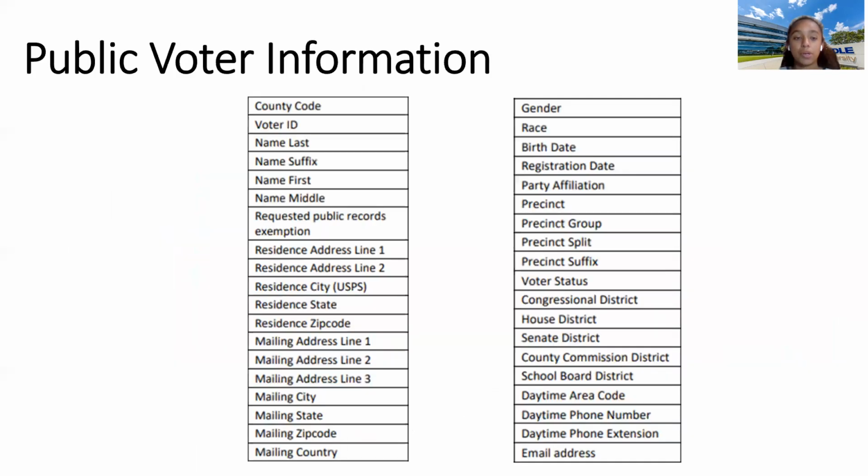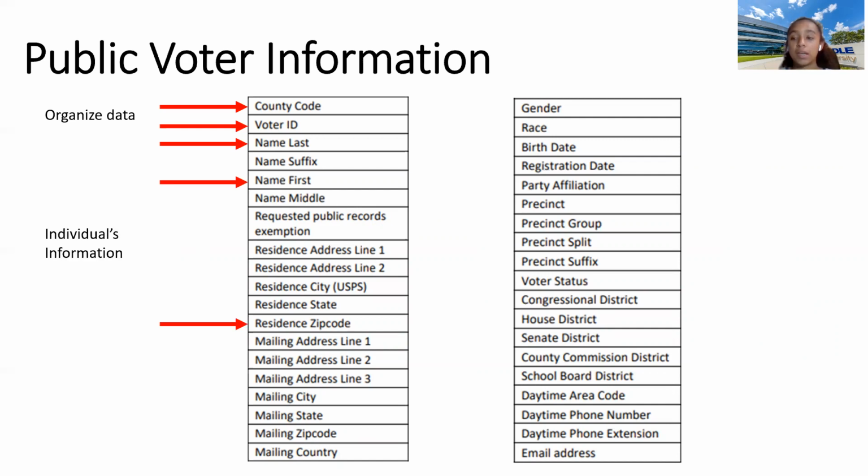So as a starting point, we have our public voter information. This is publicly available to anyone online. First we take our county code and voter ID. We're going to classify this as organizing the data when we start our analysis. Next, we take last name, first name, and zip code. We're going to classify this as individual's information. This is going to be a very key component as I talk more about our research.